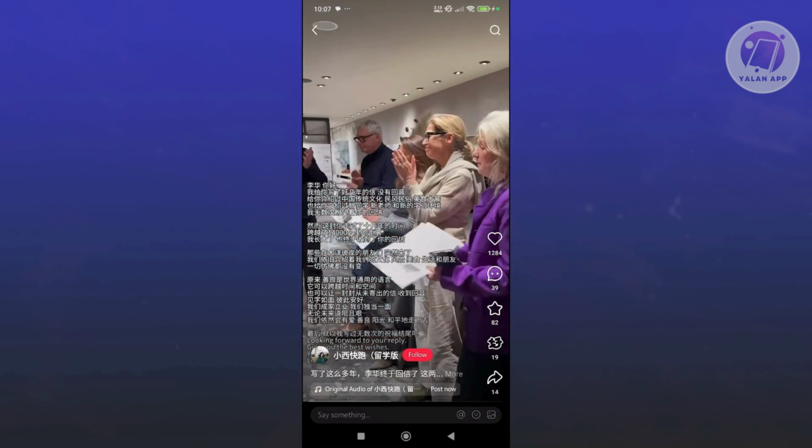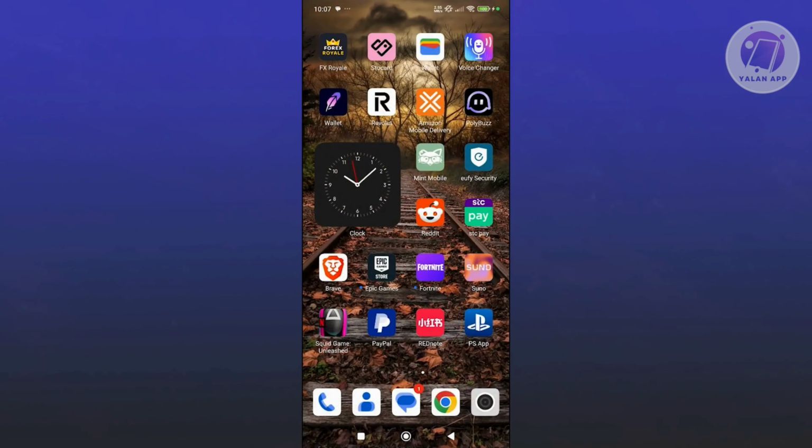But yeah, so if there's totally no sound coming from the app itself, what I recommend you try doing here is to make sure that it's fully updated. So you want to go open up Google Play Store, search for RedNote, and if you do see any update, click on the update button. And from then on, restart your phone once the update is complete.